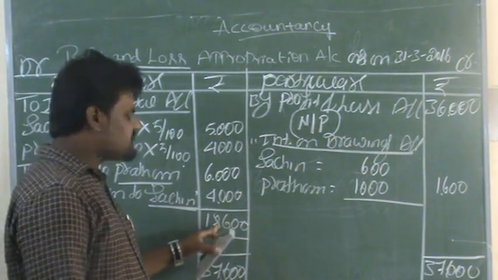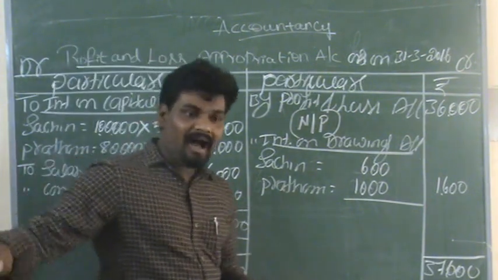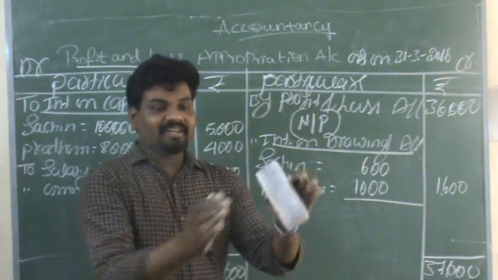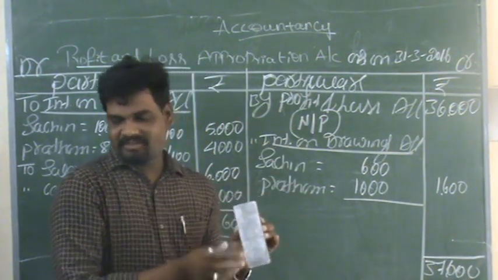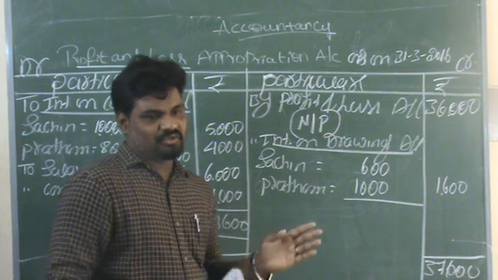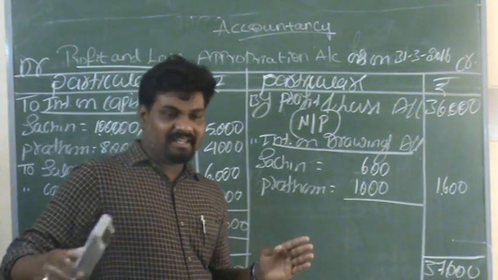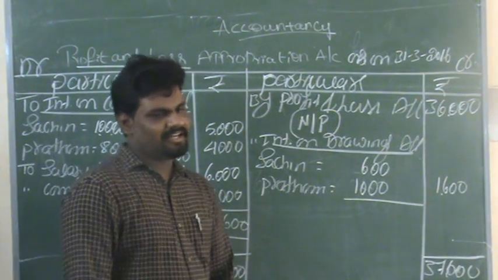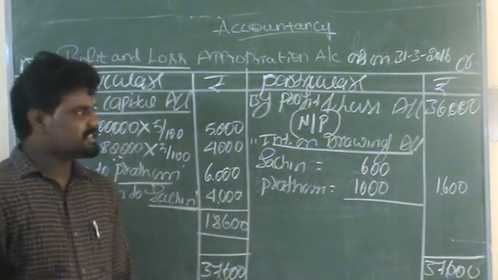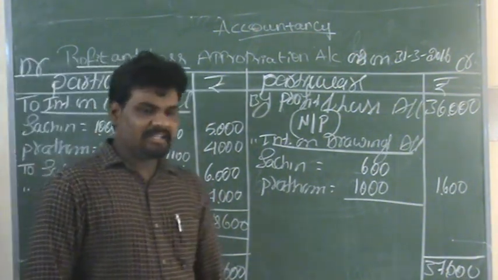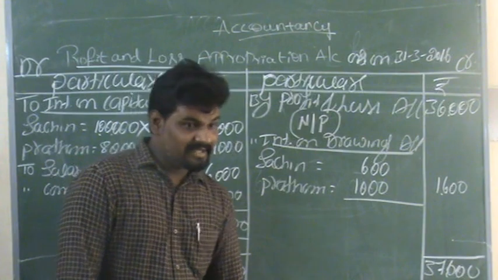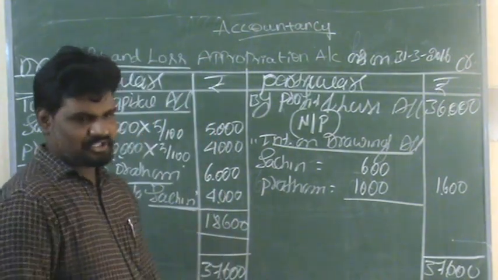Now these profits we need to allocate among all the partners according to their agreed ratio. What is the agreed ratio? In the beginning itself, the profit and loss sharing ratio is given. Now we need to distribute among the partners according to their ratios.